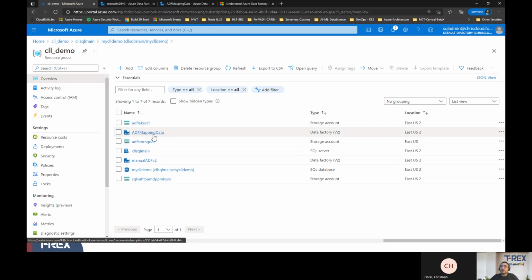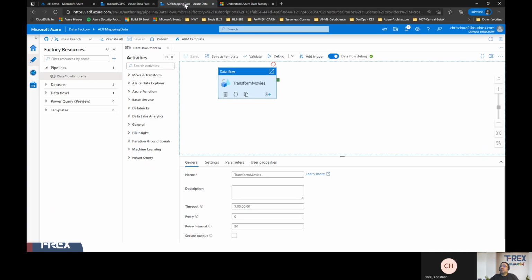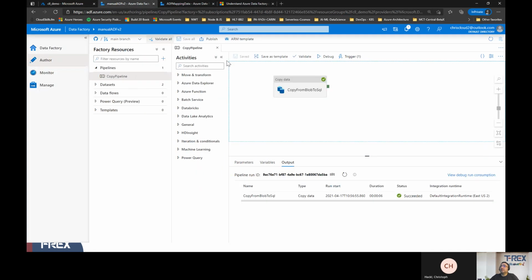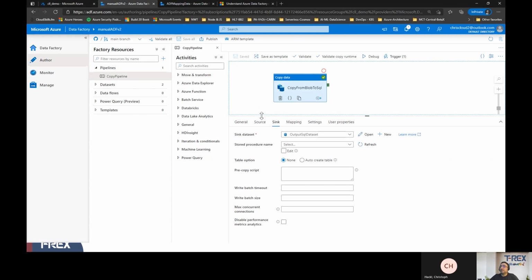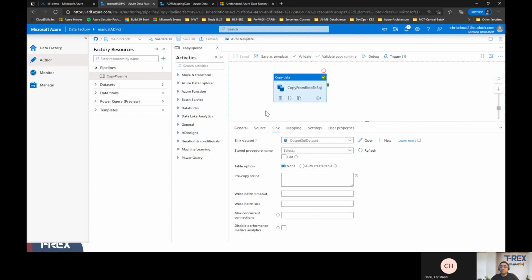So for the first demo, we'll open one of the pipelines. This is the data factory where I have the first demo. In the first demo, if you remember, we are going to move data from blob storage into the Azure SQL.